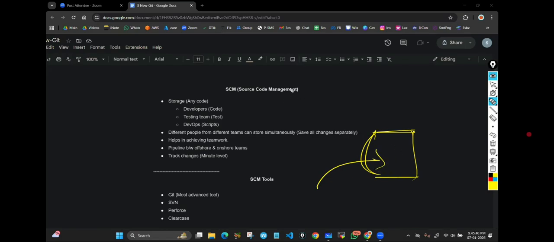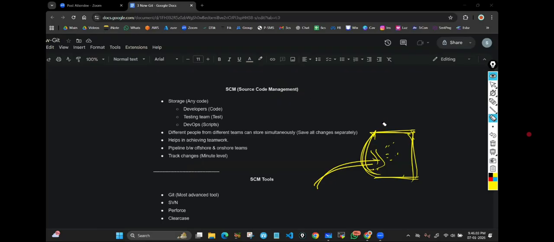Apart from storing the code, we can edit the code, we can delete, we can modify, we can append, all edit operations we can do. Got it? Source code management is a storage where we store the code. Apart from storing the code, we can do all management operations. We can edit, delete, modify, all that stuff. That is what we call source code management.